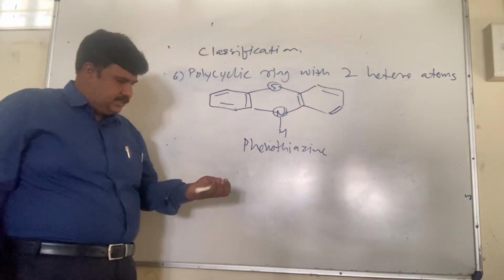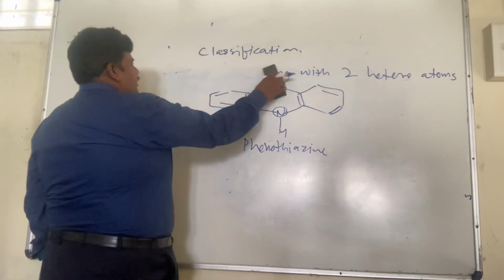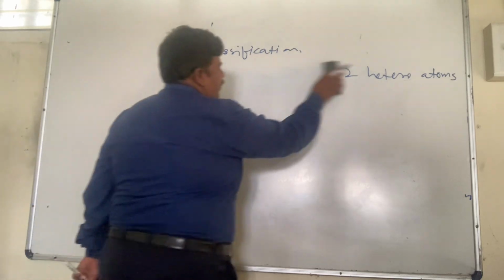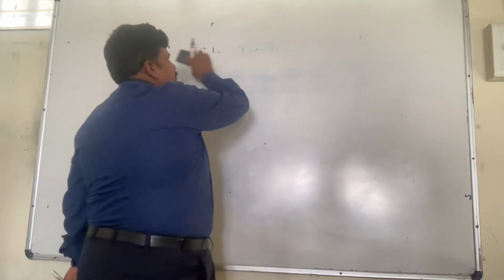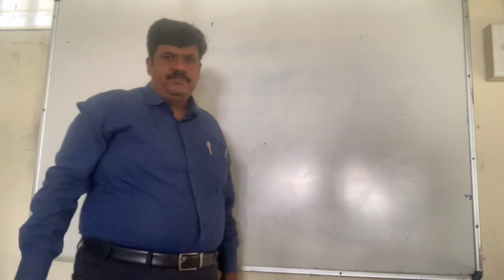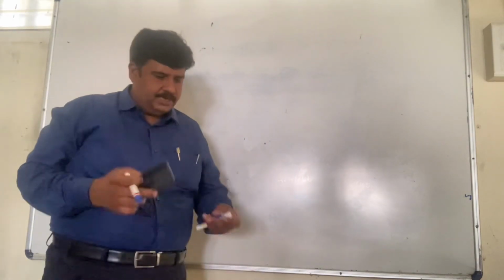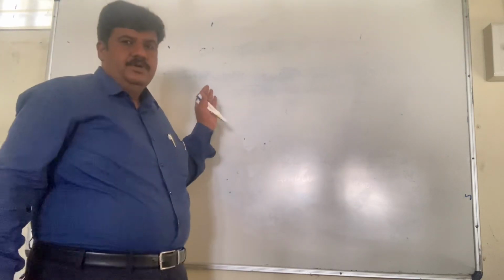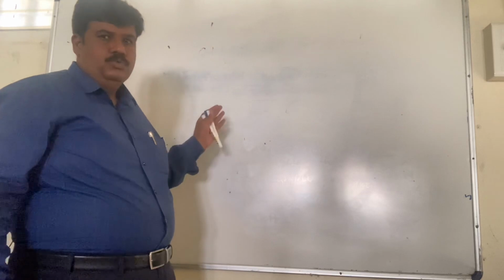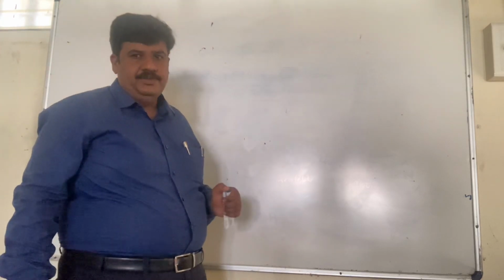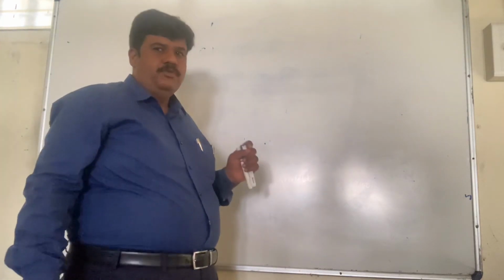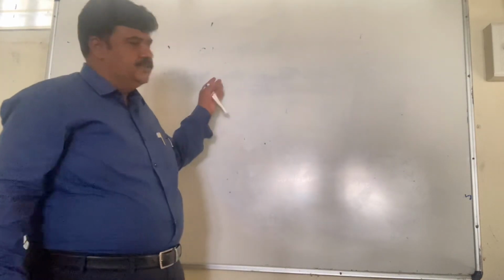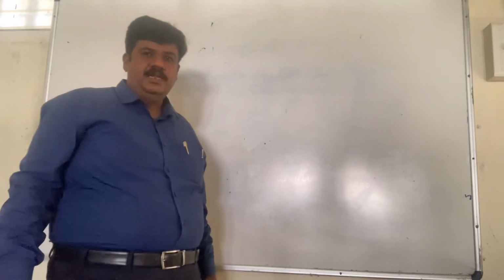Even more classes than these exist, but this number of classification classes is sufficient for BSc third year level. So these are the classes of various heterocyclic compounds that are possible. In the next lecture, we'll see how aromatic compounds show aromaticity, by extending the concept of Huckel's rule that we have applied to carbocyclic organic compounds. The same phenomenon we'll study as far as these heterocyclic compounds are concerned.